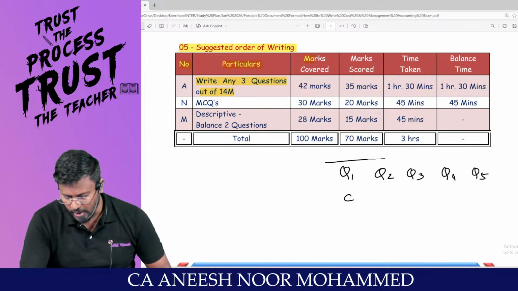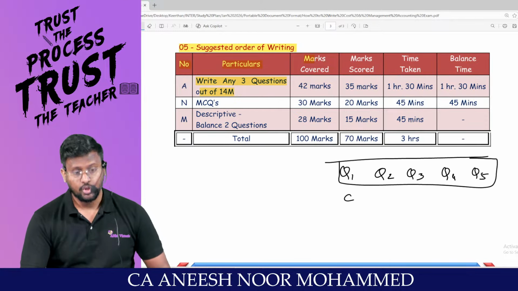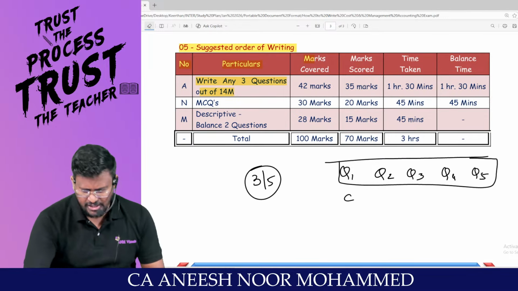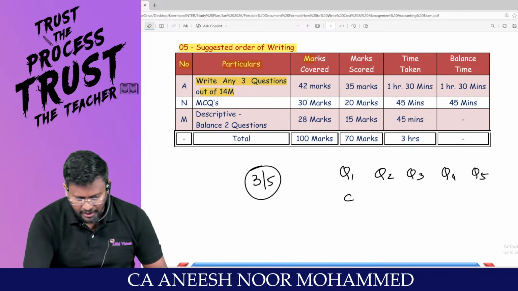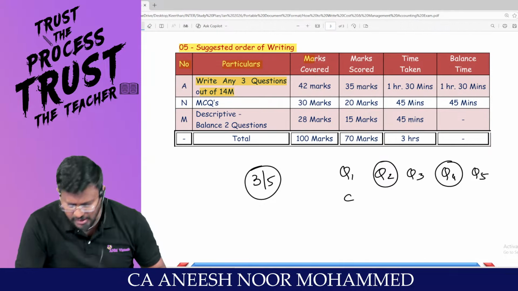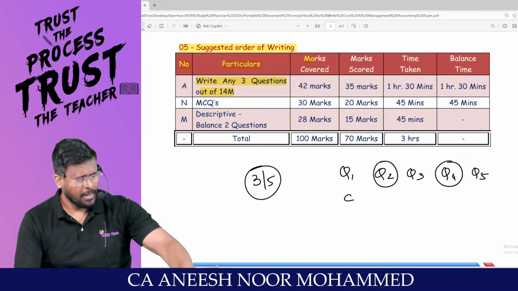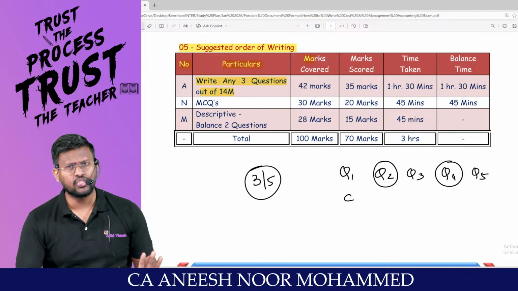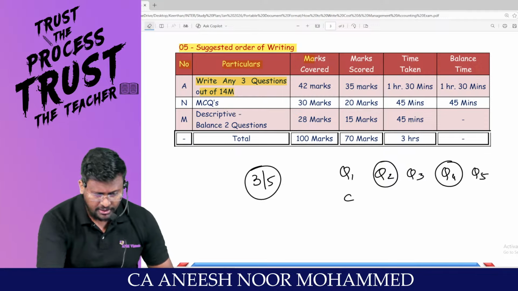My dear lovable students, what is your duty? Choose the best 3 out of 5. Out of 5, which is your best 3? Okay, you are feeling that question number 2 is good. So write question number 2 first. Question number 4 is good. In that, part 1 I know, but part 2 I don't know at all. Skip that question. Give the time to the things you know.